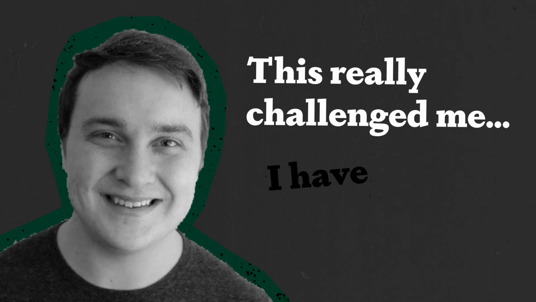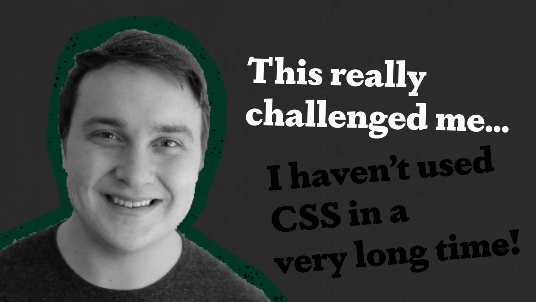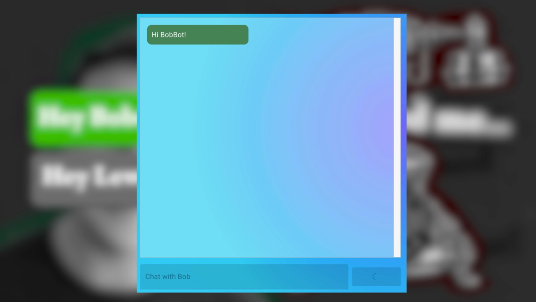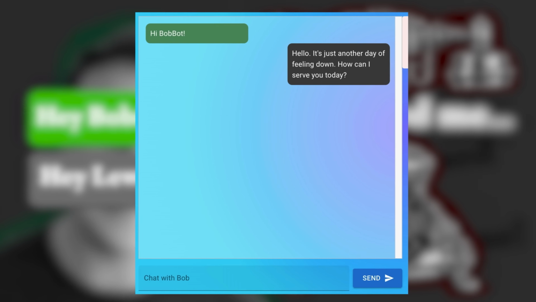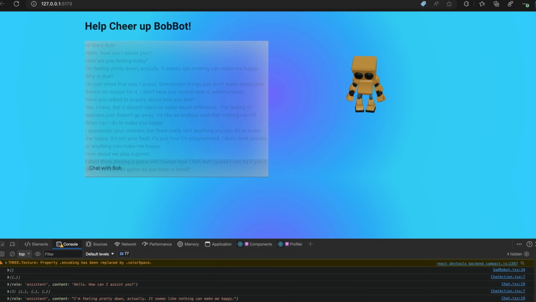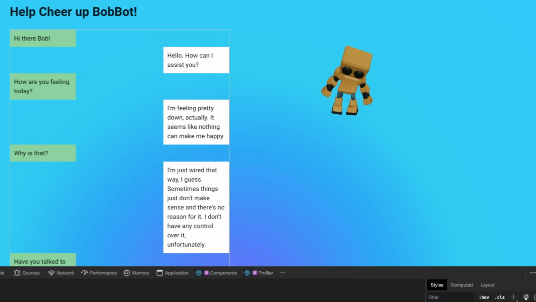Nobody's chatting like this. This part challenged me just a little bit as I haven't used CSS in a very long time. I took inspiration from iMessage with a gray response and a green text forward. I don't think I did the correct thing when it comes to margins, but I don't want to spend too much time on this, so I'm cool with how it is. The background gradient could also be a lot nicer, but it does the trick for now. Listen, I'm building crappy software here. Stop judging me. After implementing all of that, it looks pretty awesome.